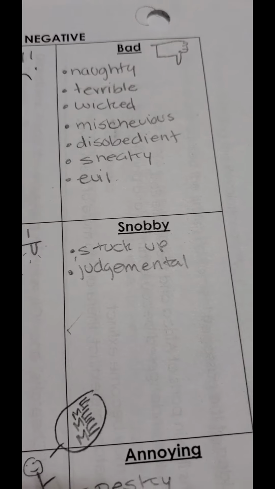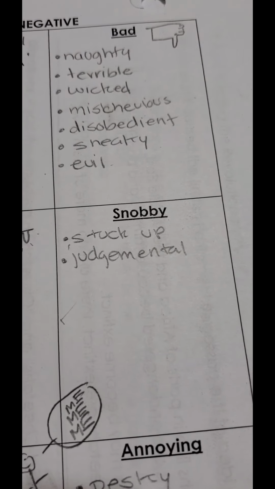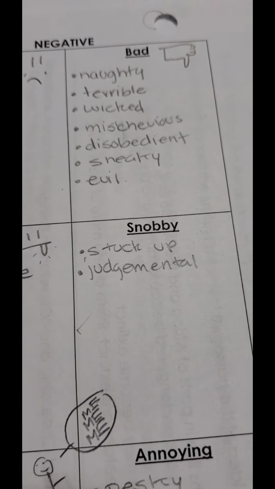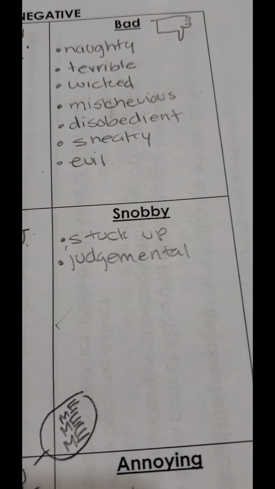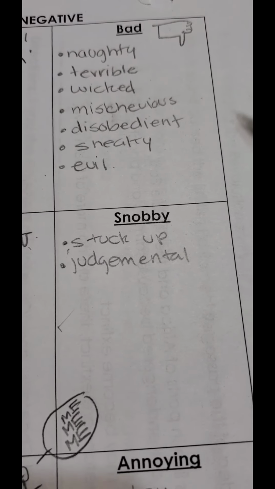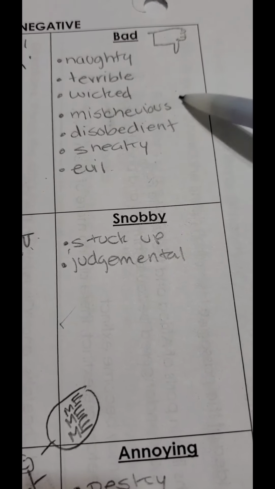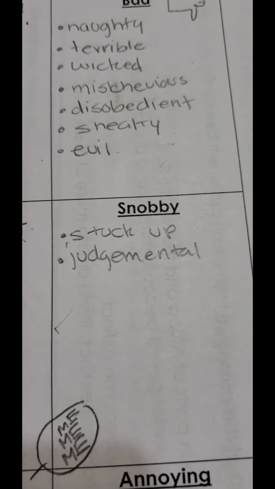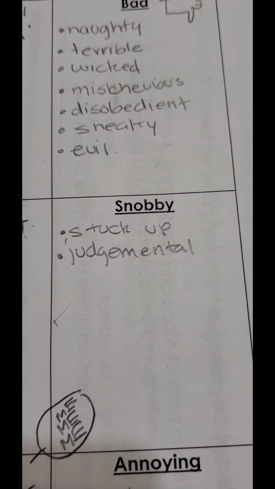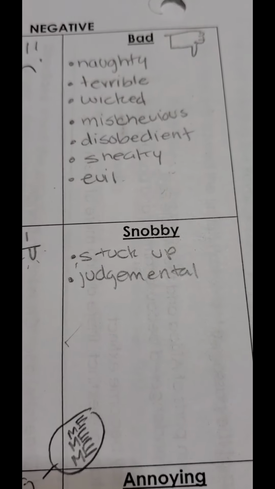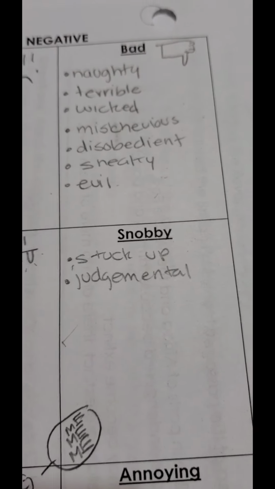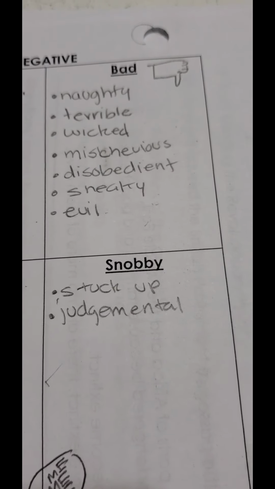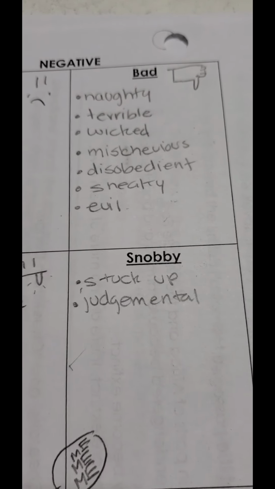Wicked. Wicked is a little bit stronger. Wicked and evil are actually synonyms. So they're doing evil things. They're trying to plan things and they're hurting other people. Mischievous. Mischievous and sneaky are kind of synonyms. Someone that's mischievous tries to be sneaky and trick other people. It's under bad because being mischievous can be bad, maybe you're doing it in order to hurt other people or in order to make fun of other people. So that could be a bad thing.